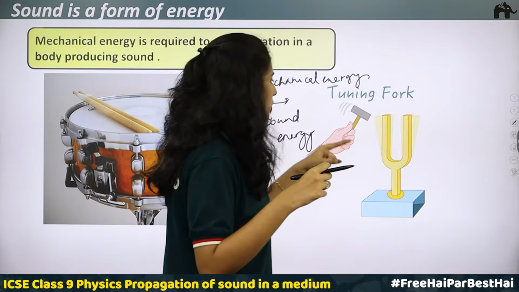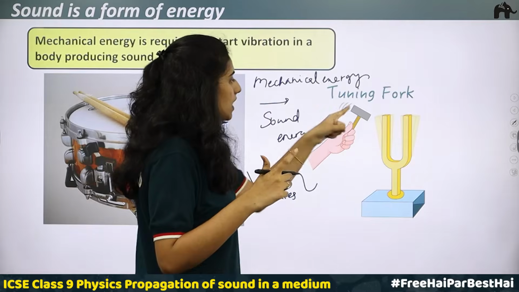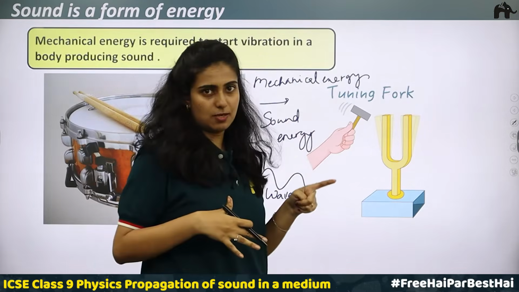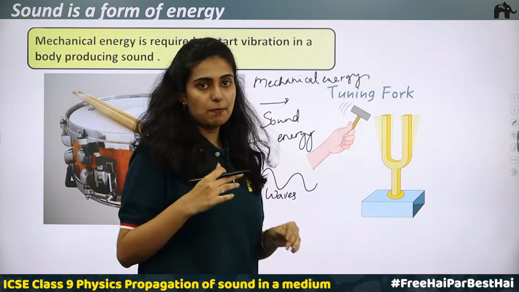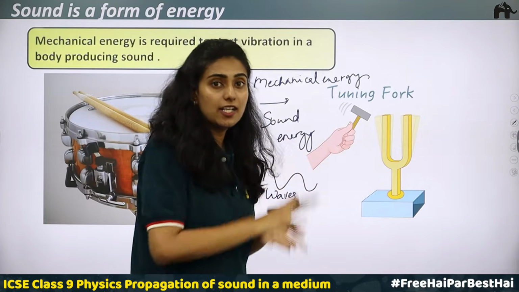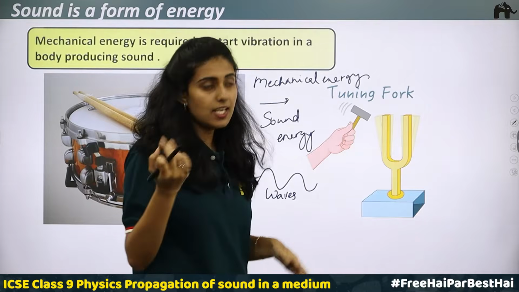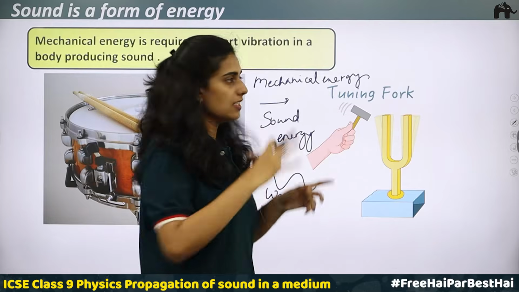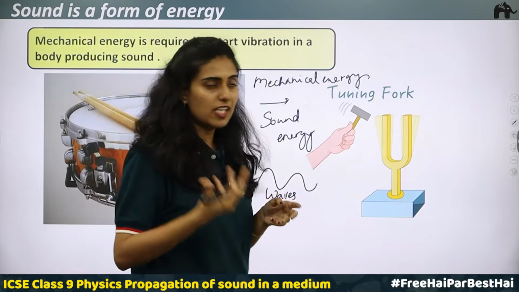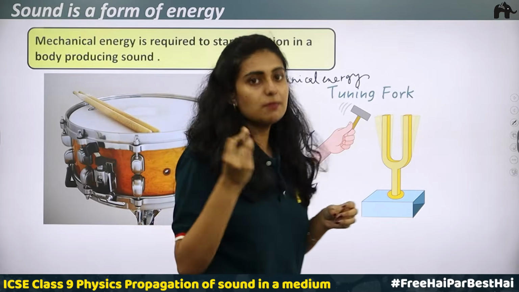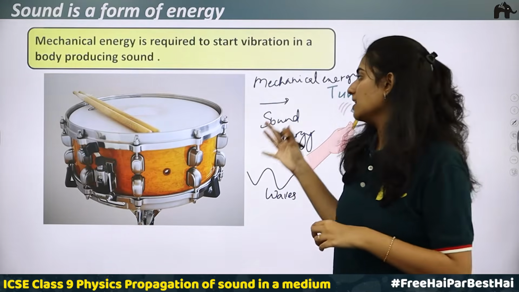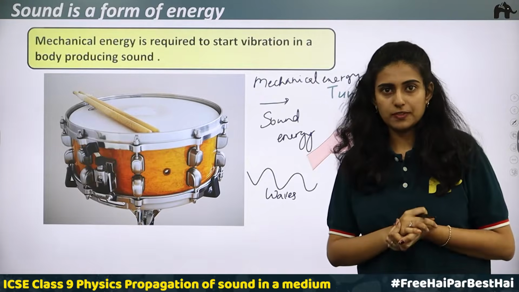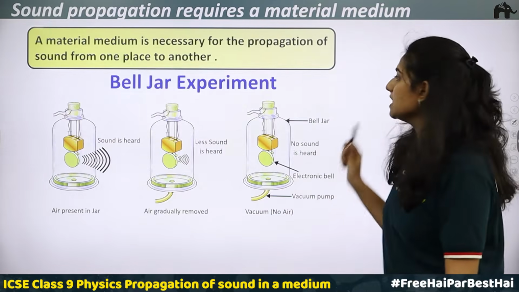When you take the case of a tuning fork, hitting the tuning fork with the hammer, I am doing work, which means the mechanical energy is applied. Here the mechanical energy is applied, sound is being produced, mechanical energy is getting converted into sound energy. This sound energy, there will be vibration produced in the air. These vibrations will travel through air as waves. It finally reaches a person's eardrum. The eardrum starts vibrating and there is a sensation of hearing produced. He will be able to hear the sound. Clear? Sound propagation requires a material medium.